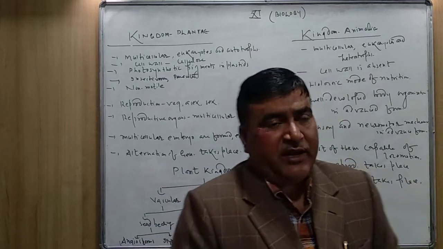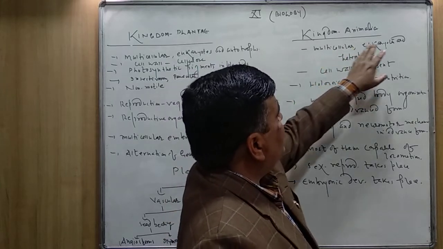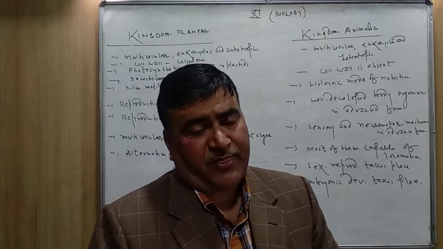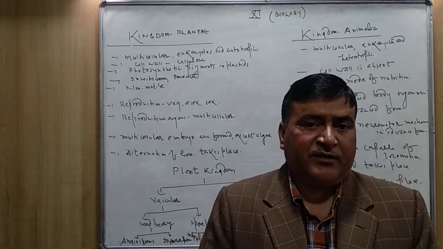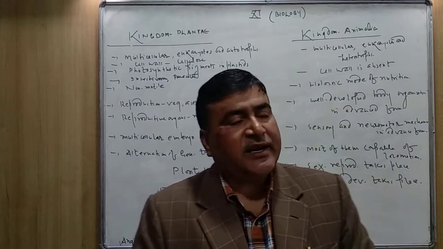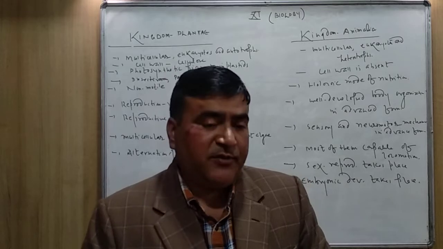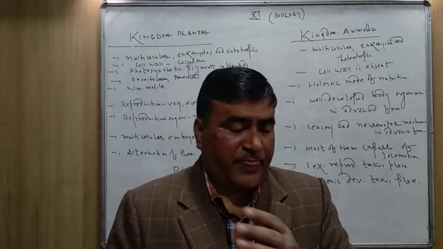The kingdom Animalia includes multicellular eukaryotes and heterotrophs, which means all the animals are placed into the kingdom Animalia. You have to start from kingdom Porifera.